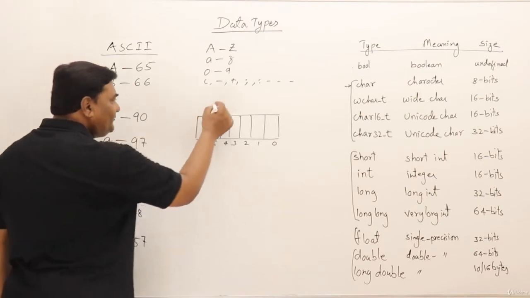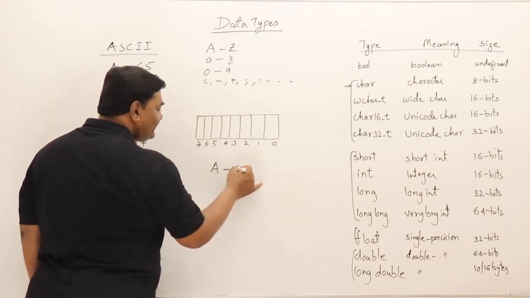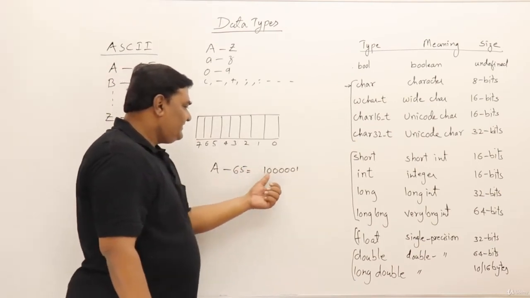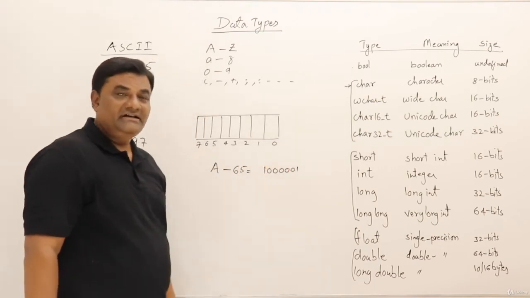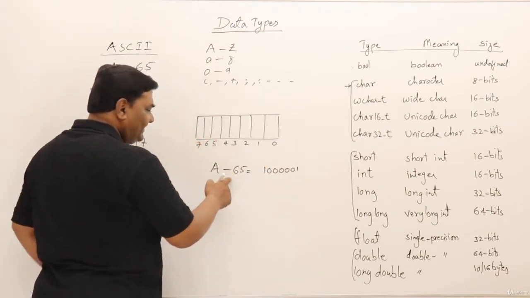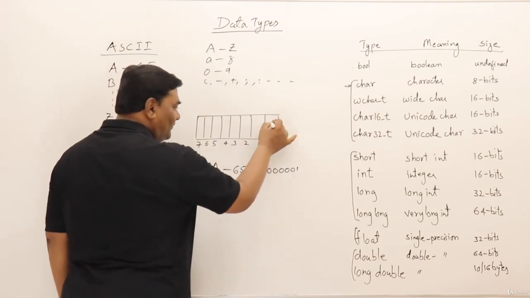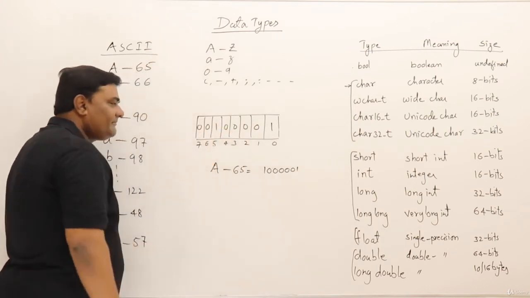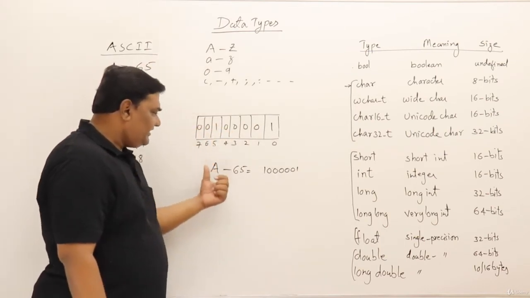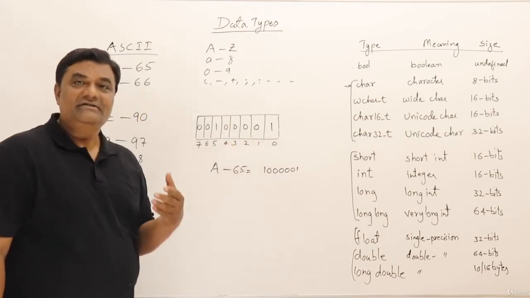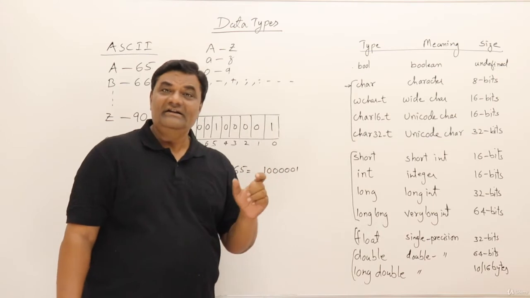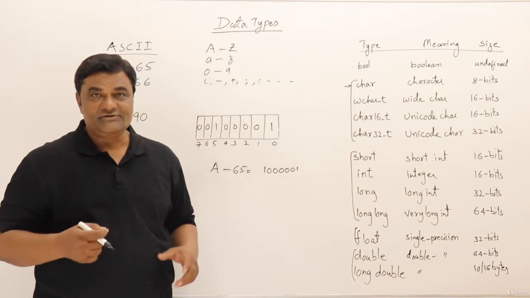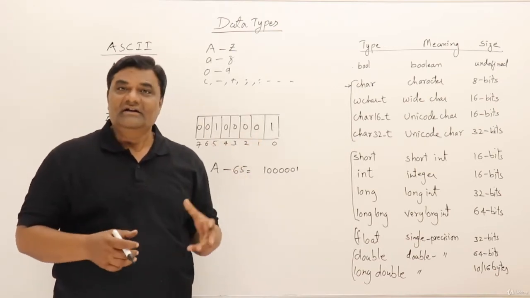Like if suppose I have to store A in this one. So A is 65 and the binary form of 65 is 1000001. So to store 65, that is to represent A, it will store 1, then 5 zeros, and then 1. And the leading bit will be zero only. So actually if you observe, it is not storing A, it is storing a numeric value 65. That's why we say that character is also an integral type. As the data type is character, it is interpreted as an alphabet. So if you want to display it on the screen, it will show A instead of 65.